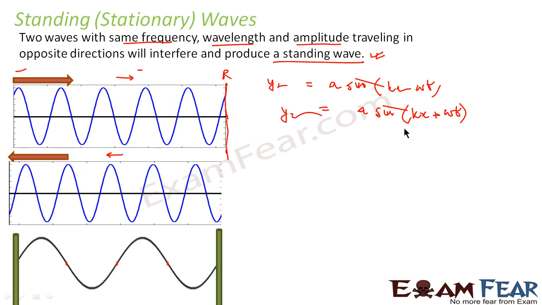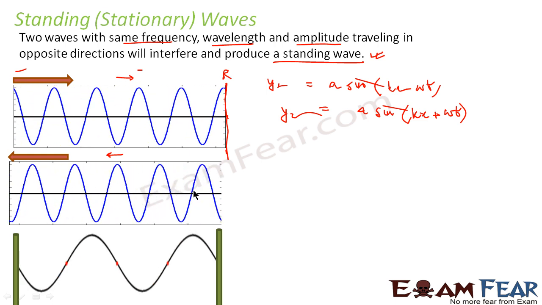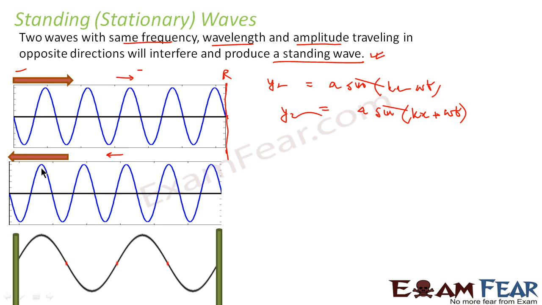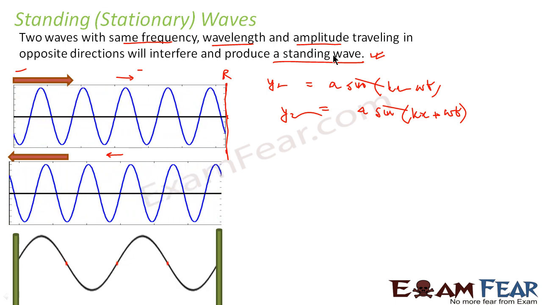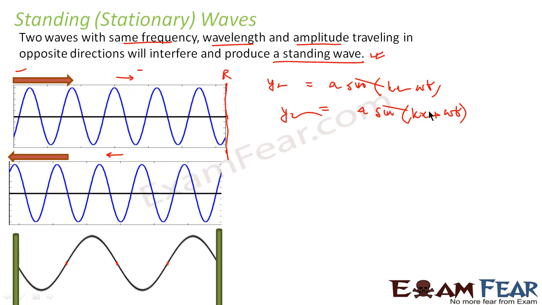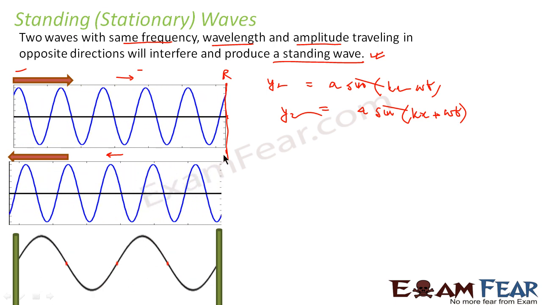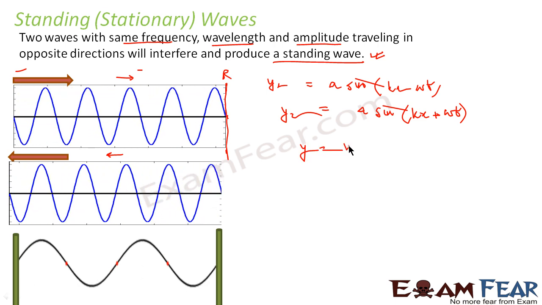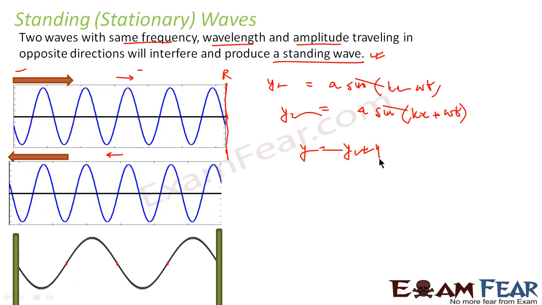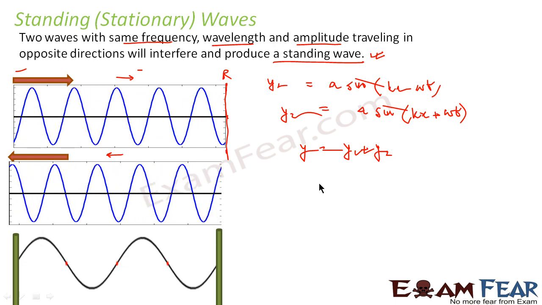Why plus omega t? Because the second wave is traveling towards the negative x-axis, and I have already told you that a wave traveling towards the negative x-axis is represented by kx plus omega t, right? Now when these two waves superimpose, what will happen? You will get another wave which will be represented by y.